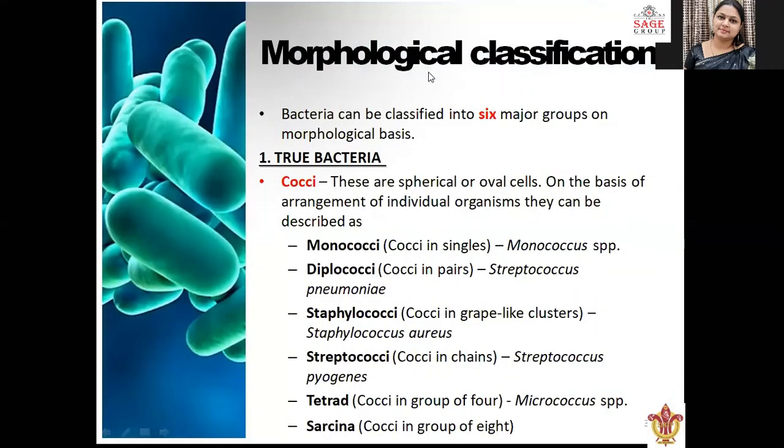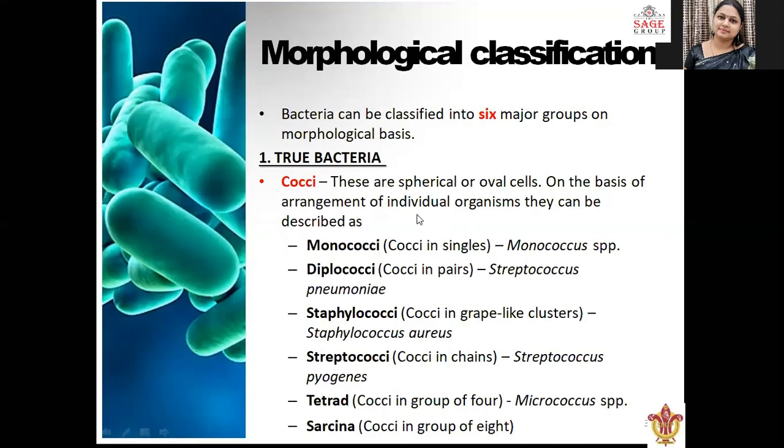So first we will see the morphological classification. Morphological classification means how it looks, right? Bacteria can be classified into 6 major groups on the morphological basis. First are true bacteria, meaning bacteria which are normal in shape. There are some shapes which are very common in bacteria, like cocci. Cocci means they are spherical or oval in shape.